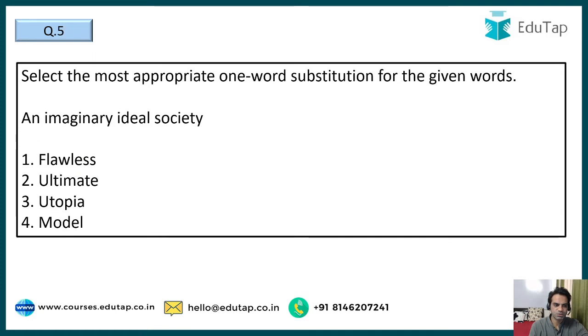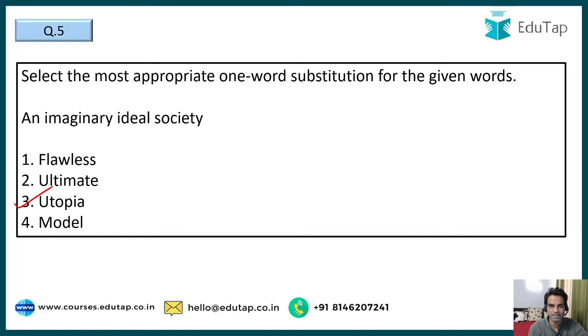Moving on, guys, next question. You have to find the most appropriate one-word substitute for the given words. An imaginary ideal society. What is it called? Flawless, ultimate, utopia, or model? The correct answer here is, guys, utopia. Utopia is an imaginary ideal society where we see there is no pain, no fighting, no nothing. So that is called utopia. So we basically watch movies with a utopian future, right?